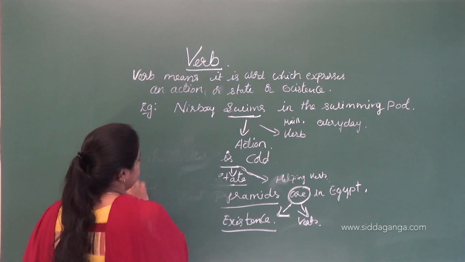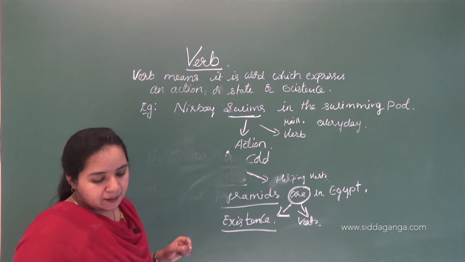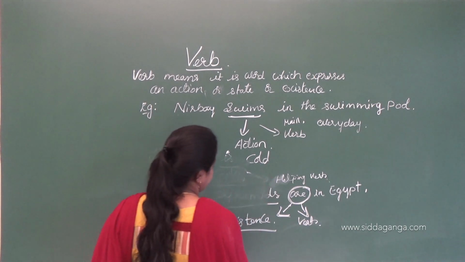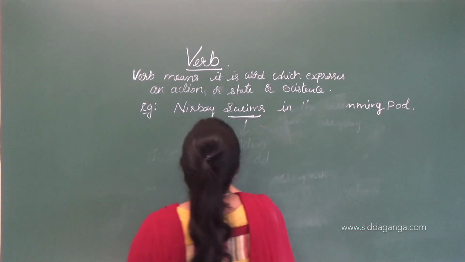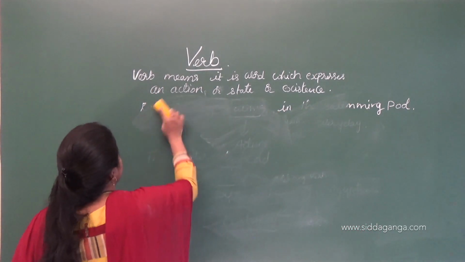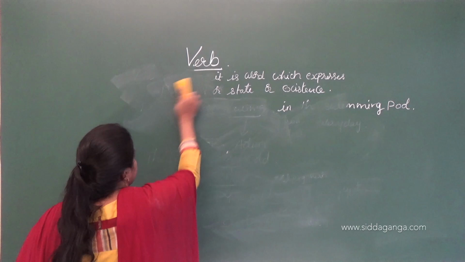So let's move on to the types of verbs. We have some different types of verbs in English grammar and in parts of speech.